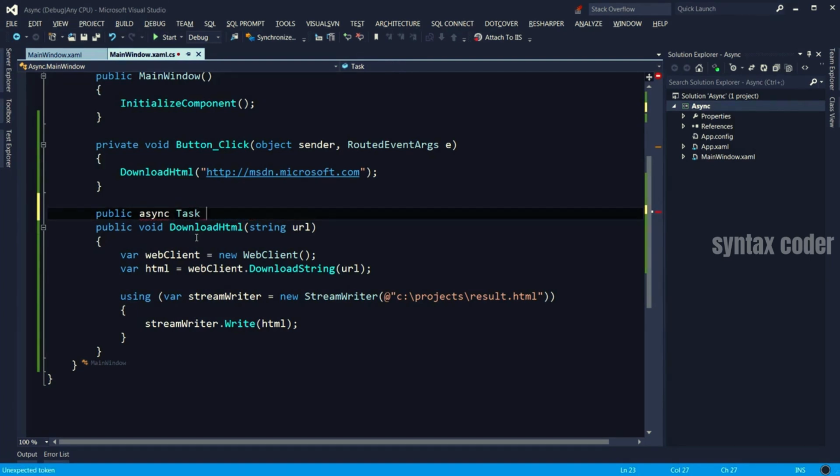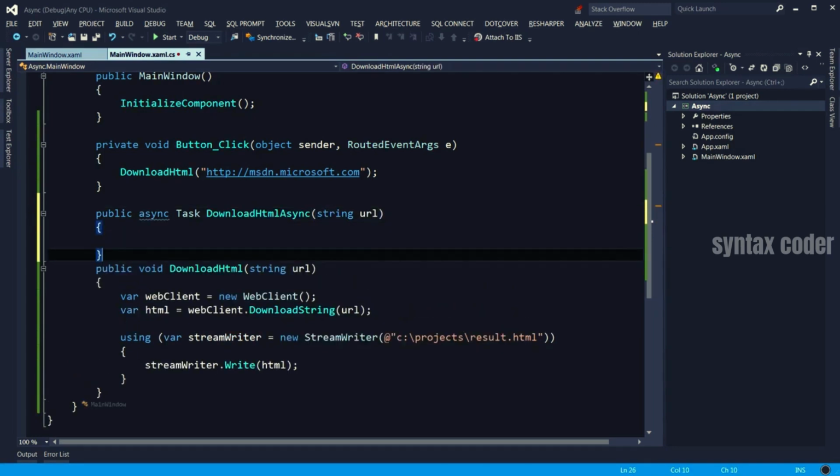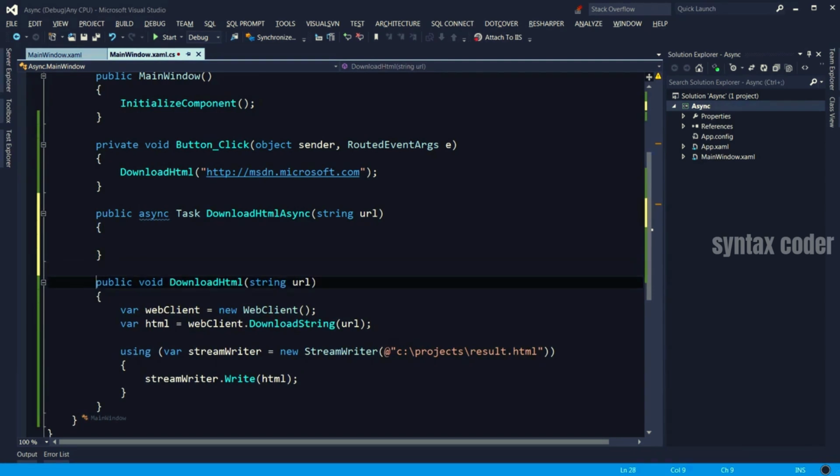So we return Task here. Now we name our method DownloadHtml, and by convention, we need to add the Async suffix. You don't have to, but this is the recommended practice from Microsoft. And then we're going to use the same parameter here. Now let's copy paste this code inside our new method.